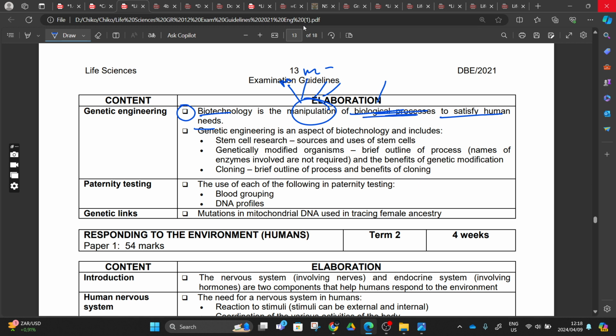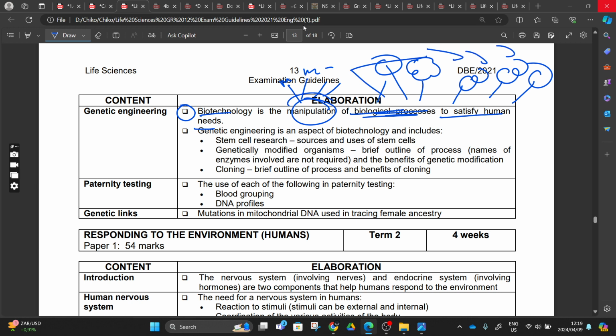These biological processes are the processes that involve life forms. Then, to satisfy human needs, we do this to produce medicines, to produce more fruits, more eggs, more milk, more meat. All these reasons push us to manipulate genes, to satisfy human needs. That's biotechnology, the technology of life.